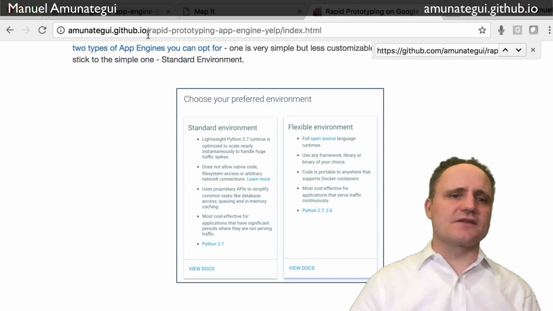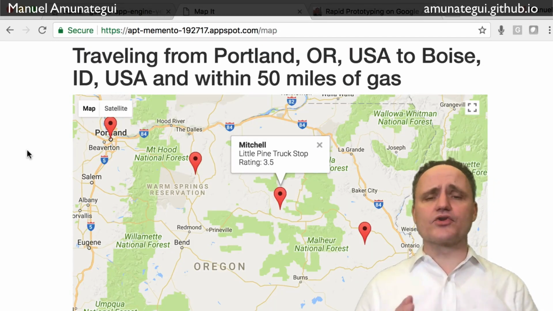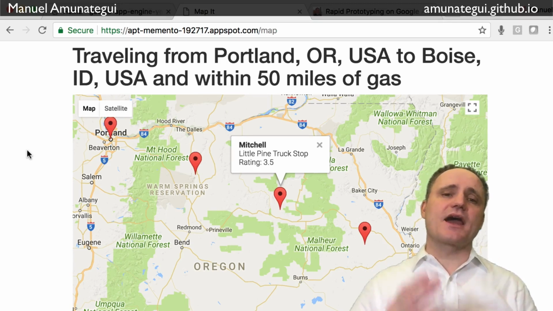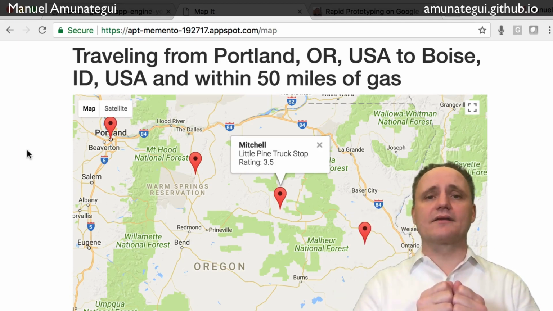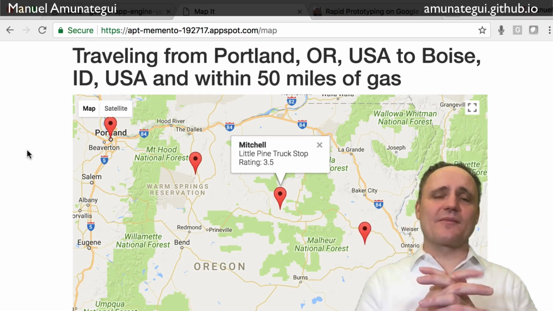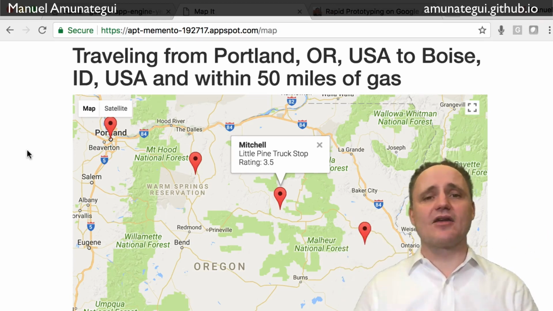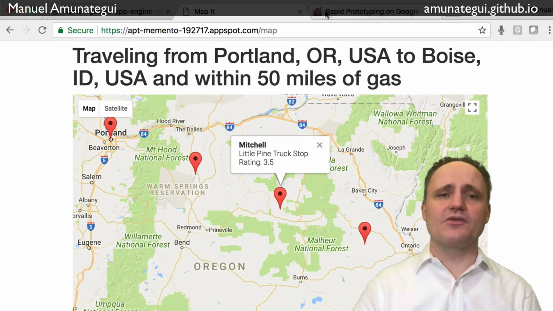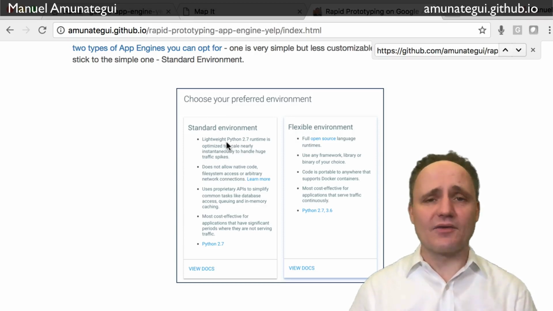So in the case of the Mapit application, the client knows where it is, and every time it wants to get a new position, it basically uses Ajax to ask the server, says, I am here now, where should I go, right? So the server itself, the Python Flask program, has no idea who is asking where they want to go next. It's stateless, and I love it that way. So stateless with REST API calls, and then you can use the standard environment, deploy it really fast, very inexpensive.